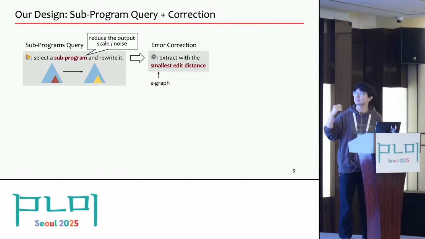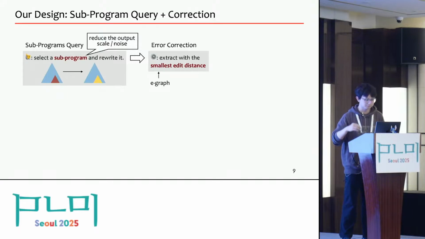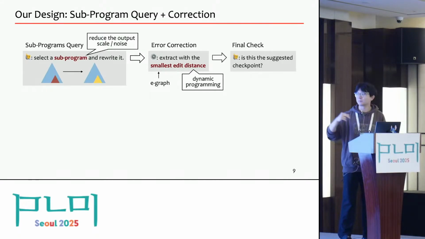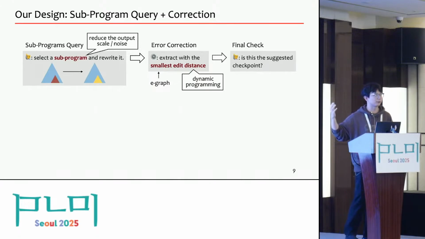So we will use a customized extractor that tries to find a program from the graph and minimize the string edit distance between the program and the raw output of the large language model. And such extraction can be done efficiently by dynamic programming. And at last, because such extraction may change the program, we will have a final check with the large language model on whether this program is equivalent or better than the checkpoint it suggested.